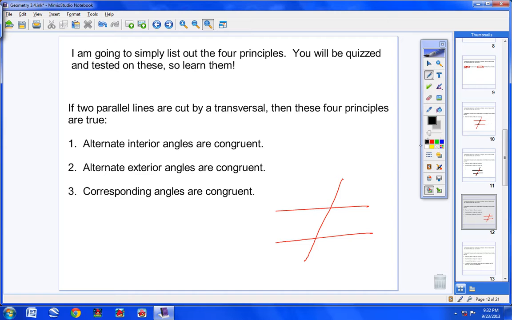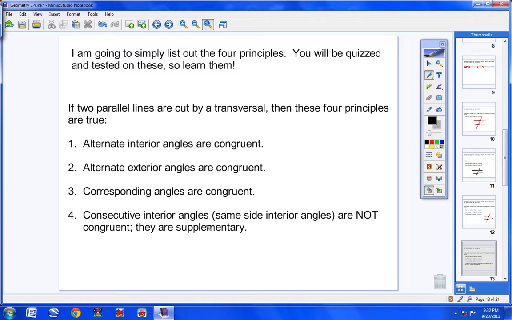Corresponding angles are congruent, okay? That would simply mean this angle is congruent to this angle. This angle is congruent to this angle, and the same thing over here on this side, because those are corresponding angles, okay? Consecutive interior angles are supplementary.